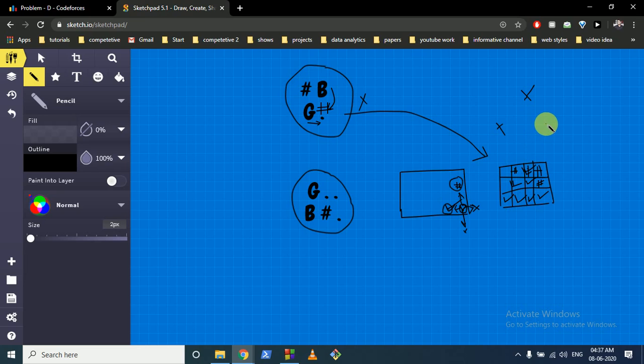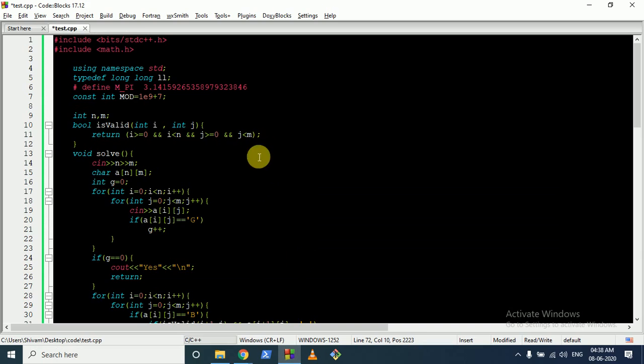And the final condition will be: for every bad person, he cannot get out of this matrix, and every good person should get out of this matrix. But if these two conditions don't hold, we will print no, else we print yes. So I'll take it to the code now.